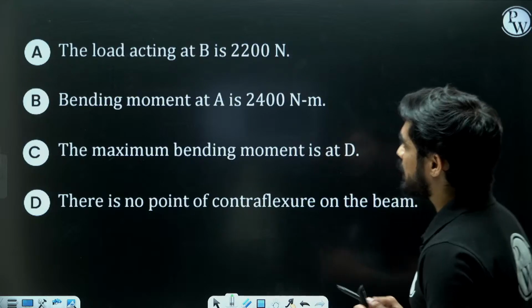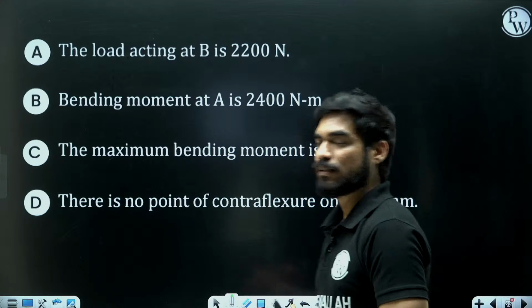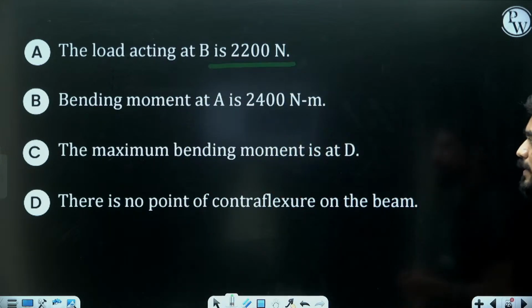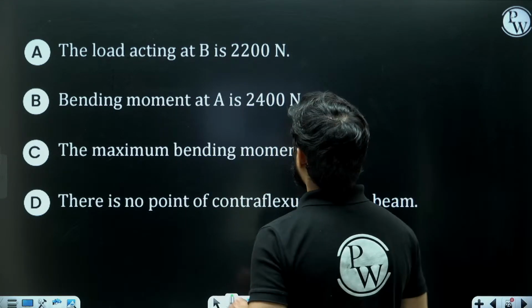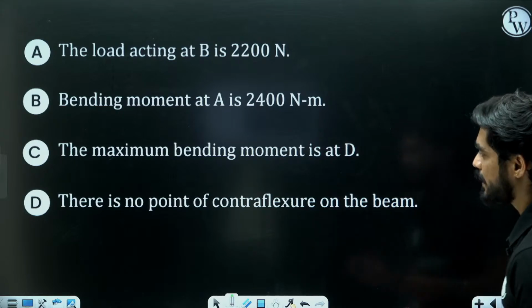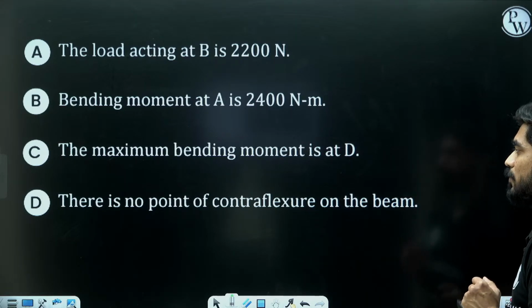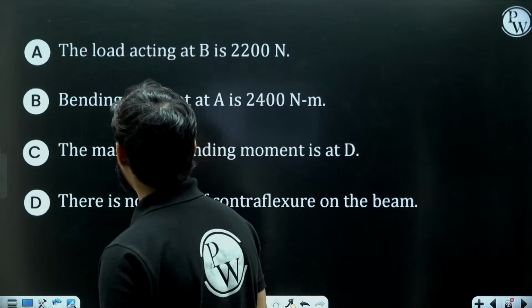And these are the statements. Which one of these statements are correct? The first statement is load acting at point B is 2200 Newton. Second is bending moment at A is 2400 Newton meter. Third is maximum bending moment is at D. And last is there is no point of contraflexure on the beam. Okay. So which one of these statements is correct?